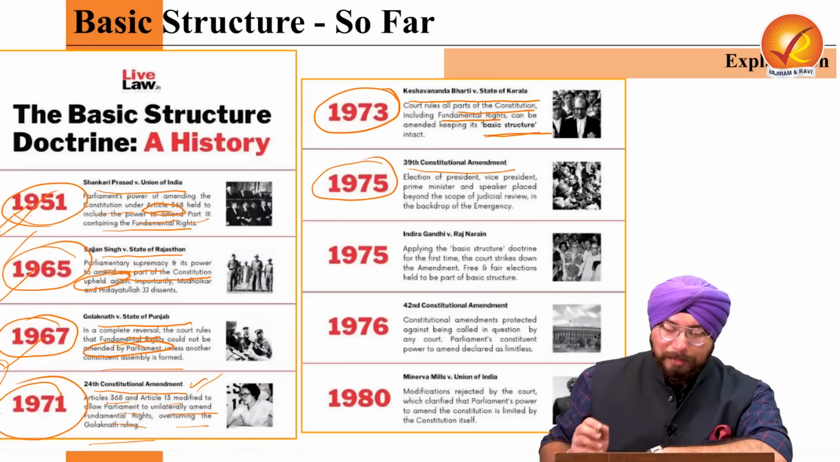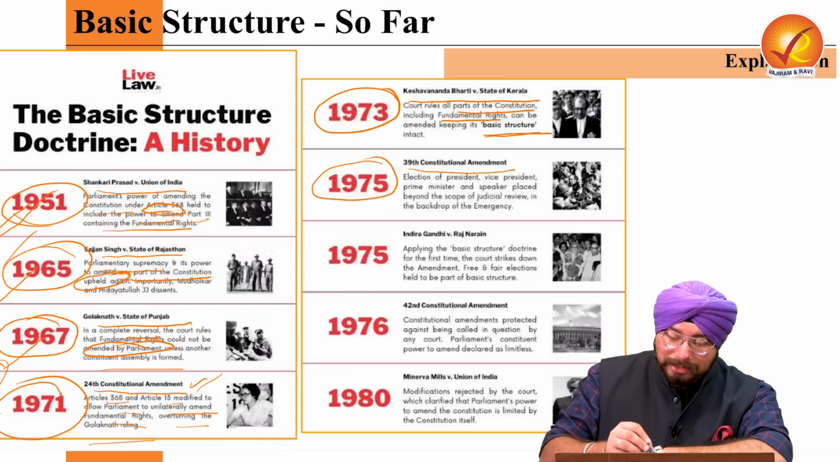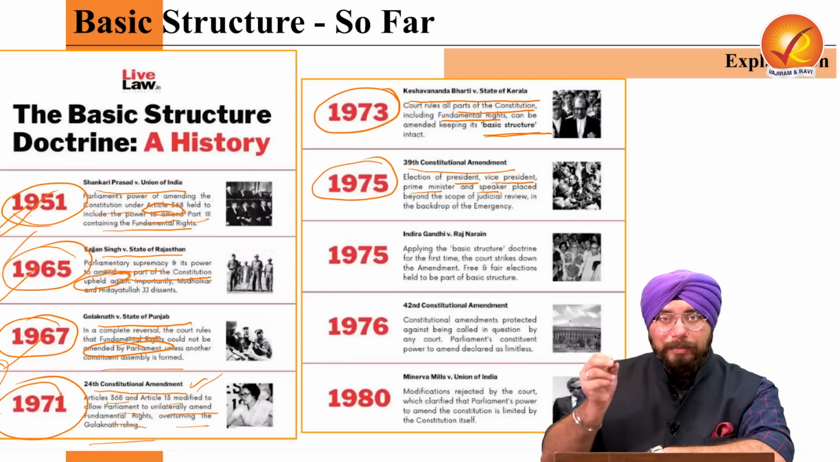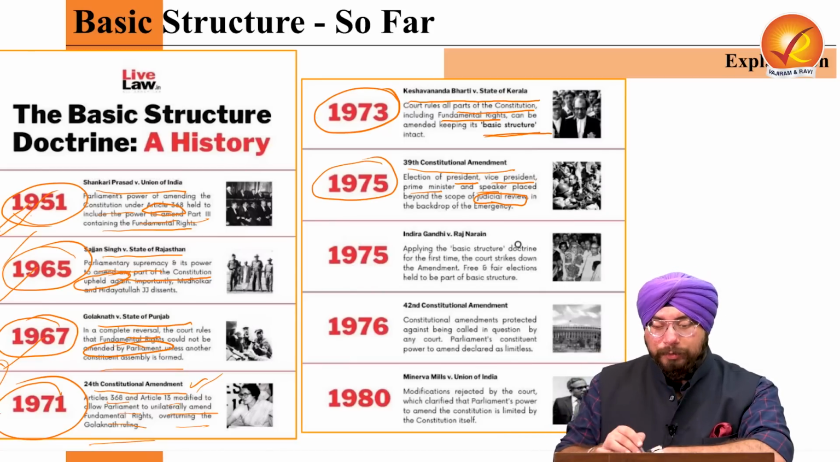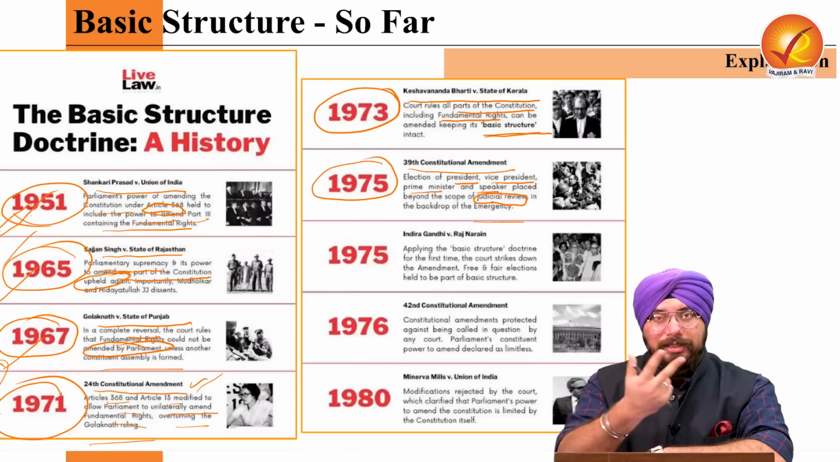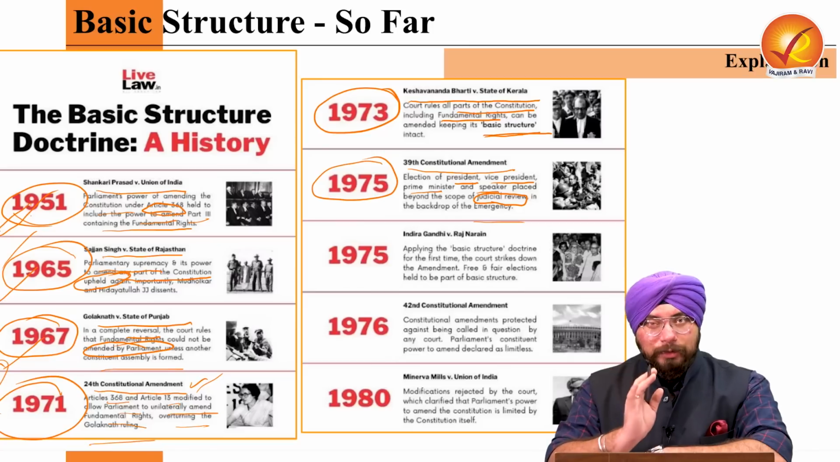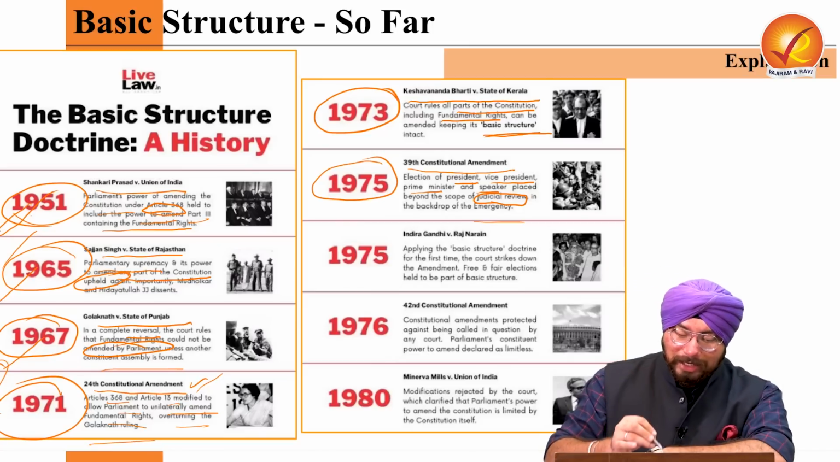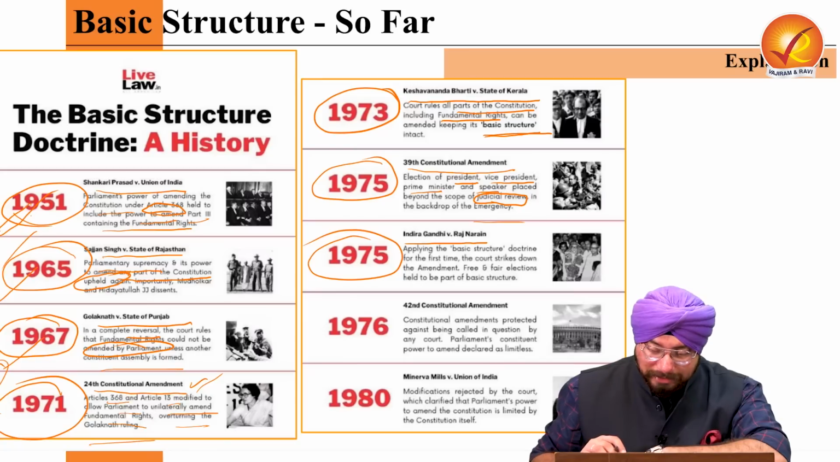The 39th Constitutional Amendment was there. It said that the elections of President, Vice President, Prime Minister and Speaker were placed beyond the scope of judicial review in the backdrop of emergency. So the elections of President, Vice President, Prime Minister and Speaker were kept beyond the purview of judicial review. Now, what happened in 1975 in Indira Gandhi versus Raj Narayan case?